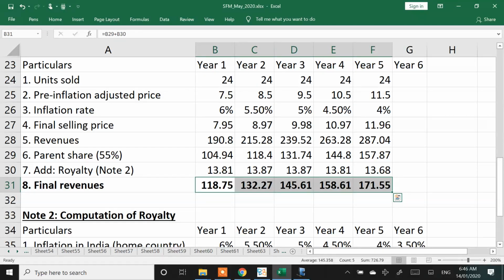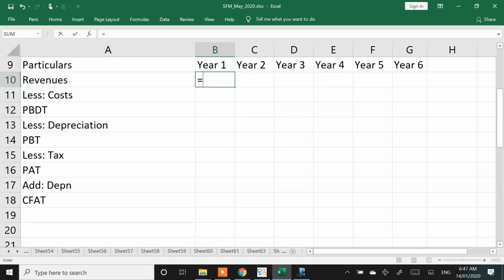Any doubts in these numbers? Clear? Can we proceed?